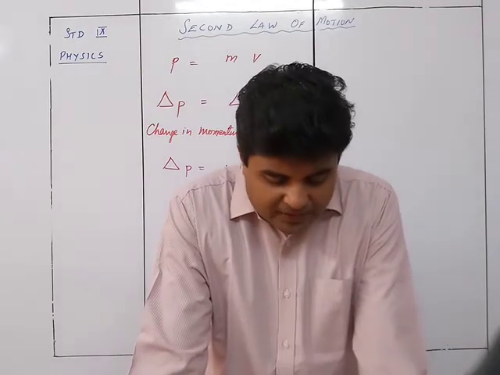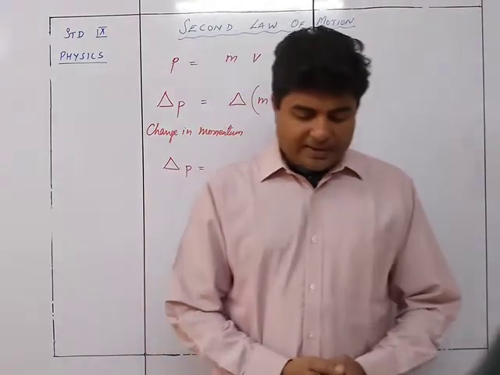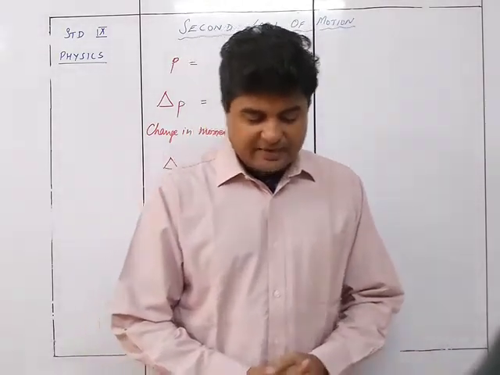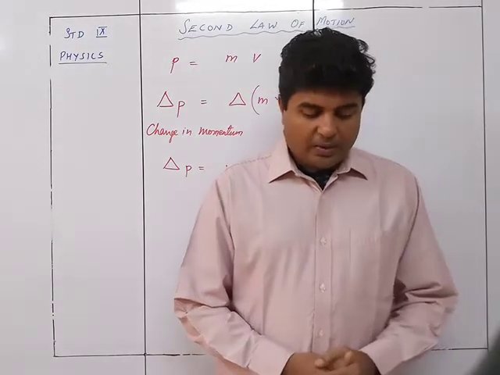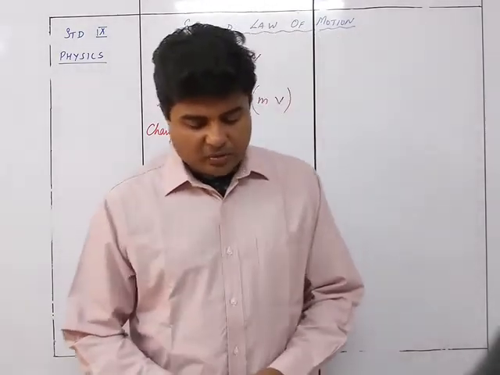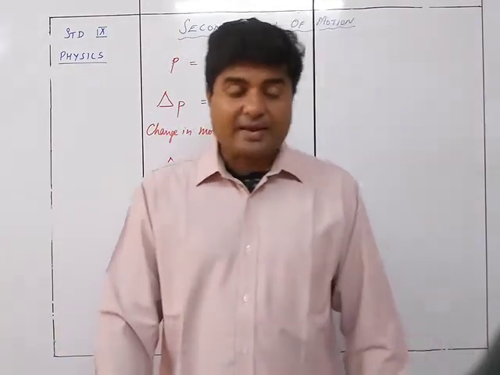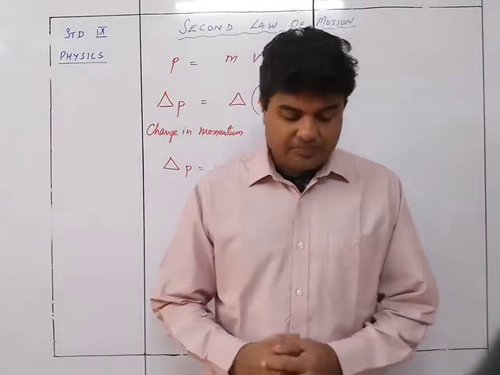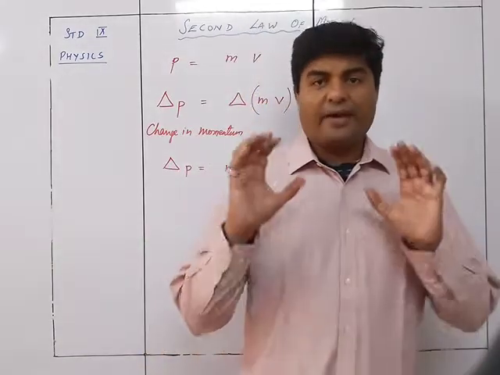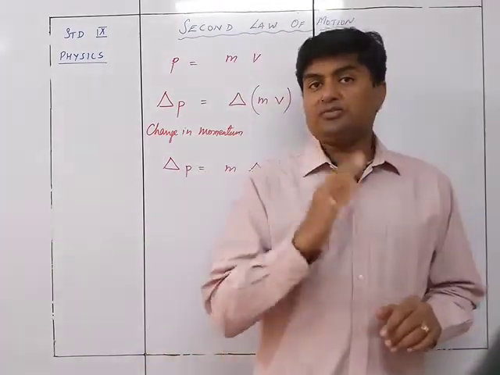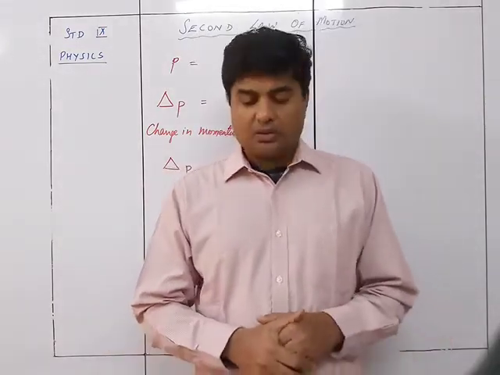So in case of atomic particles moving with velocity comparable to the velocity of light, it is observed that the mass of the particle does not remain constant, but it increases with increase in the velocity according to the relationship which is given over here, where m0 is the mass of the particle at rest. In that case we cannot write delta mv as m delta v. So this part, from the exam point of view, is not at all important, but for knowledge point of view, you can understand it this way.